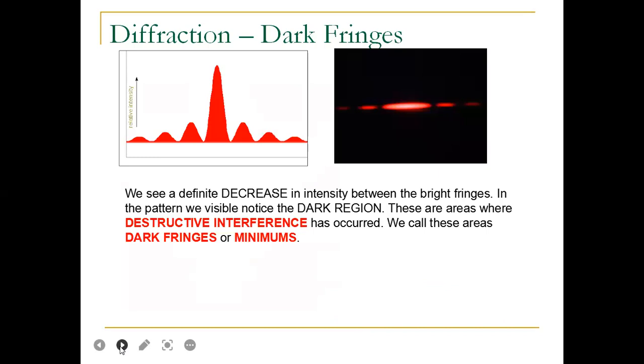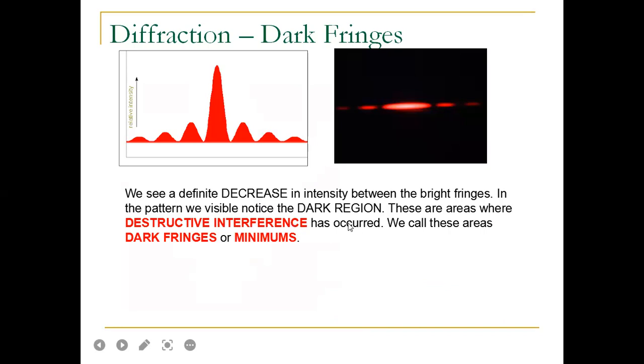Now dark fringes. We see a definite decrease in intensity between the bright fringes. In the pattern, we visibly notice the dark regions. These are areas where destructive interference has occurred.